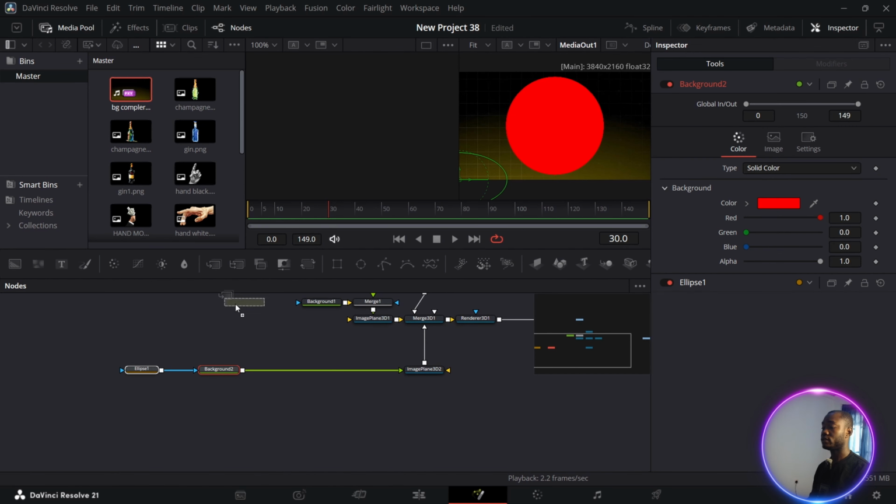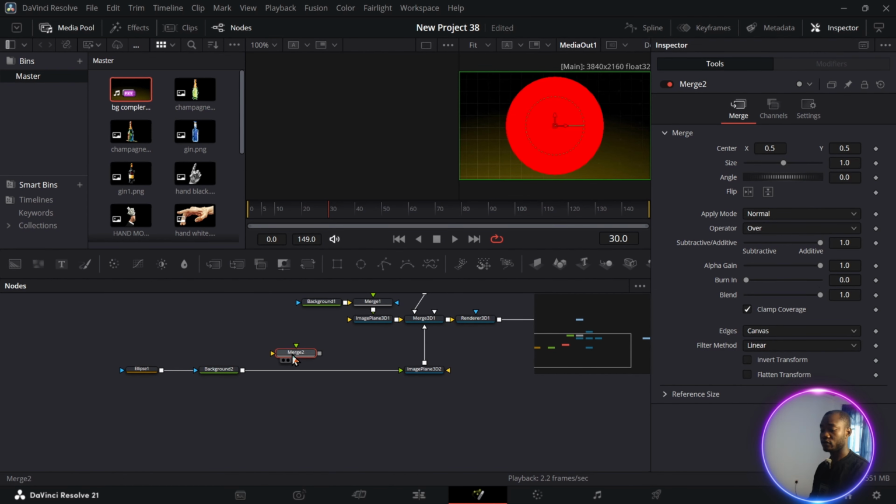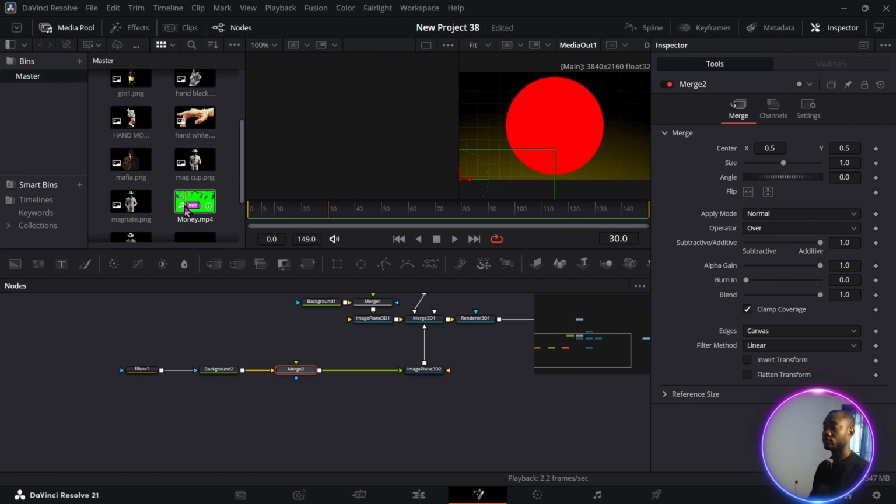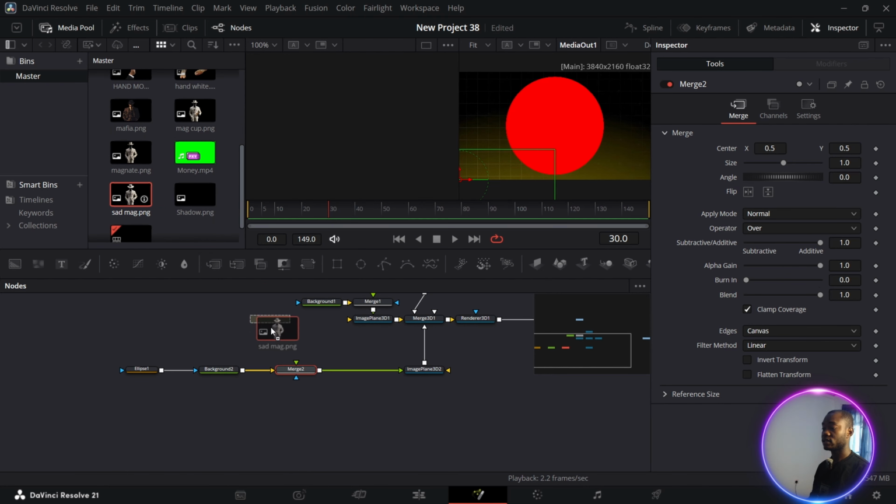Now bring in a mesh 3D and hold shift and connect it to our pipe like this. We're going to bring in our mug image now. The first one, mug sad, and just connect it like this. Click on our mesh and increase it. Use the Y-axis to drag it down as much as you want.